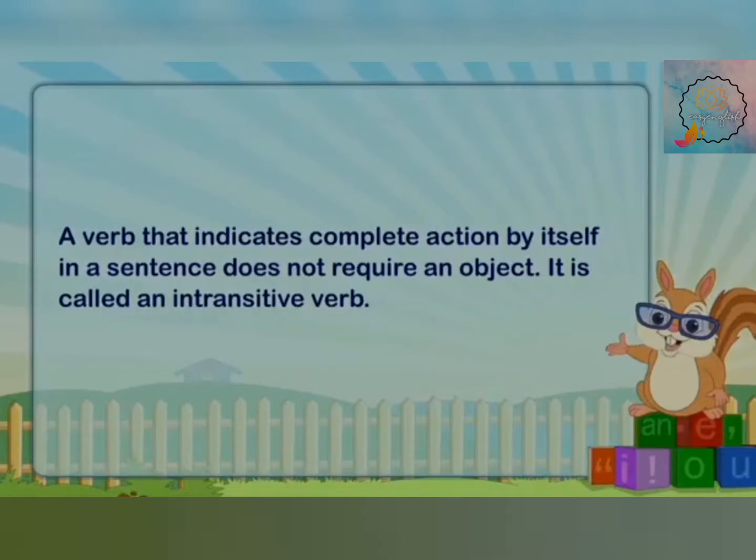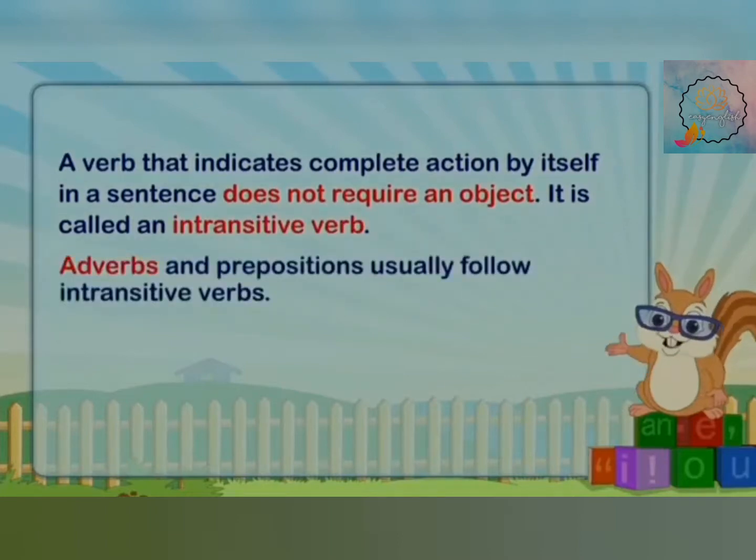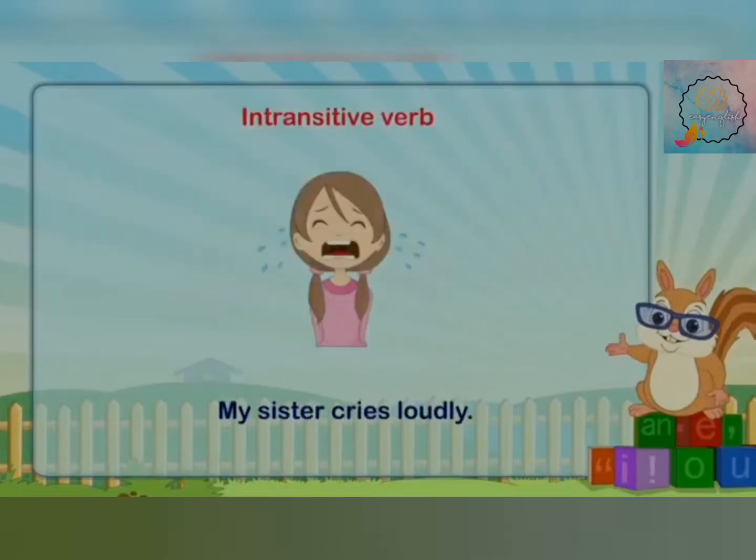A verb that indicates complete action by itself in a sentence and does not require an object is called an intransitive verb. So what is the basic difference? Transitive verbs have an object, whereas intransitive verbs do not have. Therefore, adverbs and prepositions usually follow your intransitive verb.